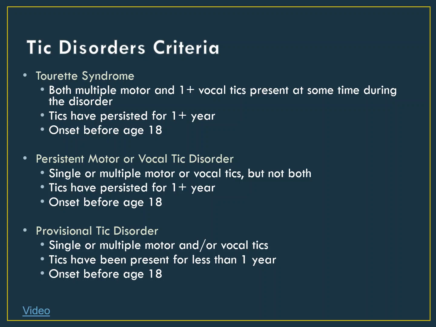So to clarify the differences, Tourette syndrome has both types of tics and lasts over 1 year. Persistent tic disorders involve only one type of tic and last over 1 year. And provisional tic disorder involves any type or types of tics, but lasts less than 1 year.